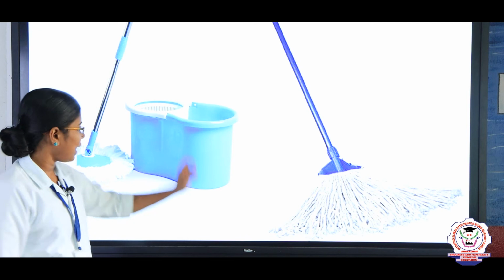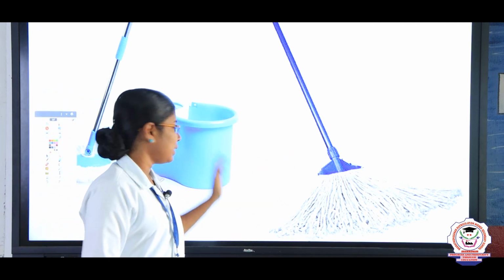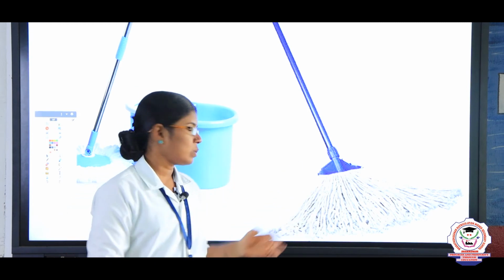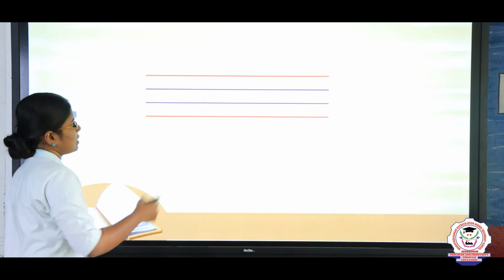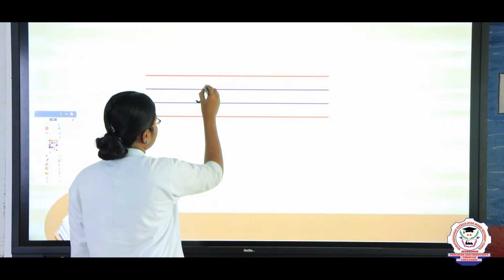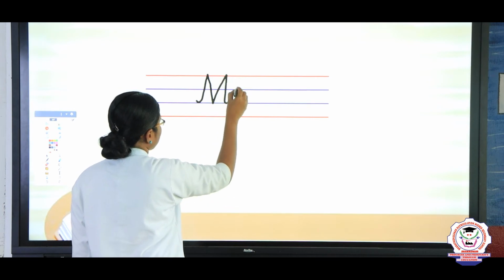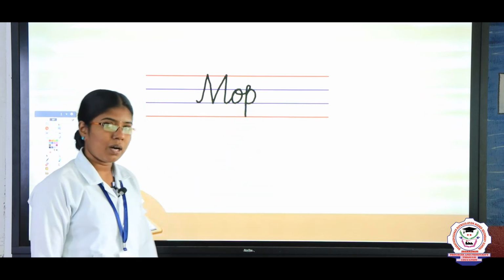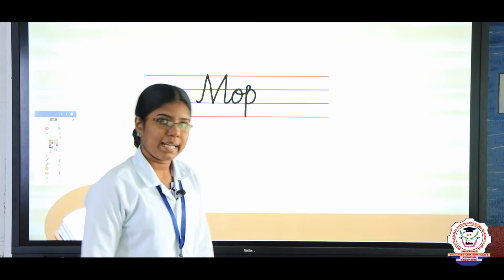Yes, it is a mop and tub, right children? Yes, our mummy uses mop and tub to clean our home, right children? It's very good. So mop is used for cleaning purpose. Okay, good. What is the spelling of the word mop? See here. M-O-P, mop. What is the spelling of the word mop? M-O-P, mop. It is used for cleaning work, right?